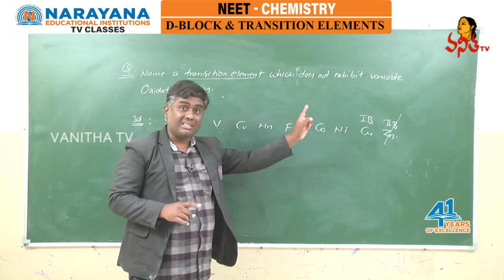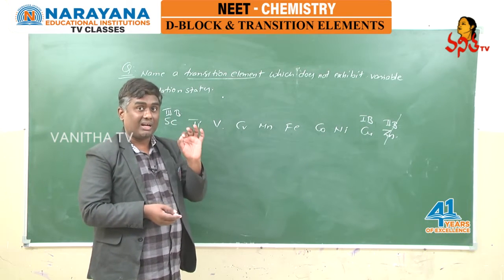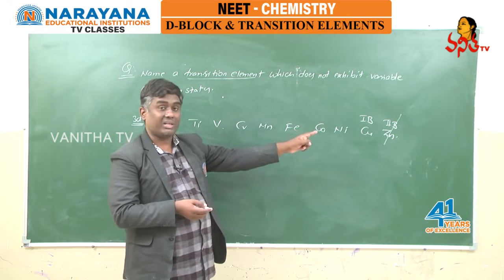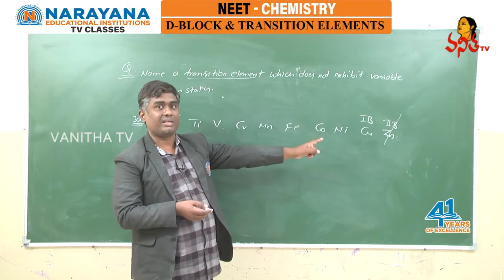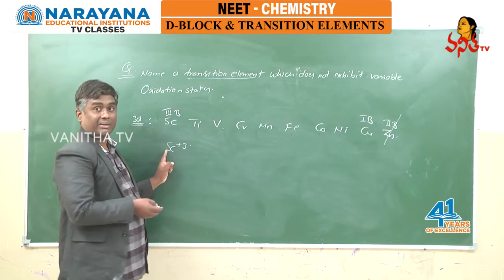Actually zinc also exhibits only the +2 oxidation state. But why are we not discussing zinc? Because zinc is not a transition element. It is not considered a transition element. It is just a D block element. So the answer is scandium, +3.